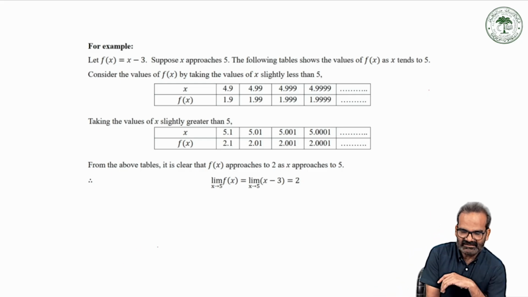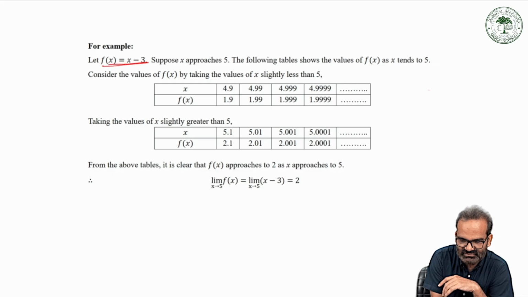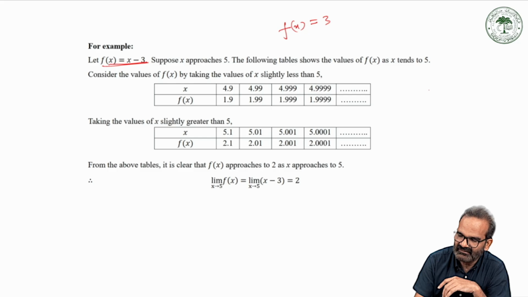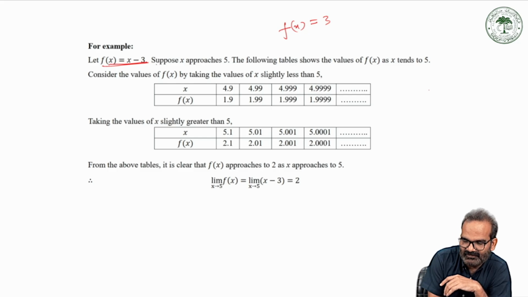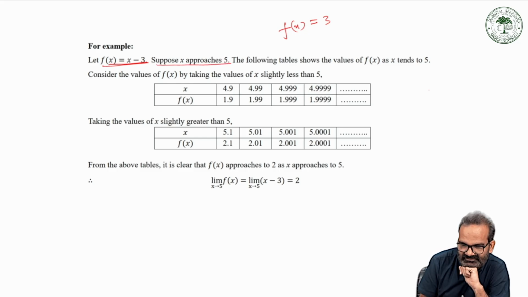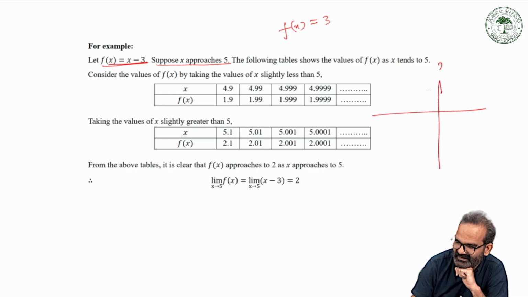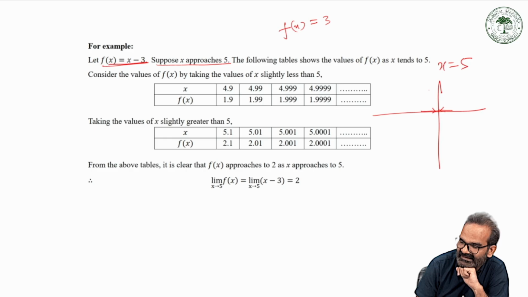See, take the function f(x) equals x minus 3, right? Suppose x approaches 5. So what does it mean? See, this is the point 5, x equals 5. x approaches 5 means x can approach 5 as near as it can be from its left as well as from its right. But it can never overlap on the point x equals 5.